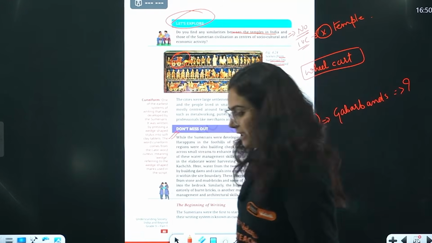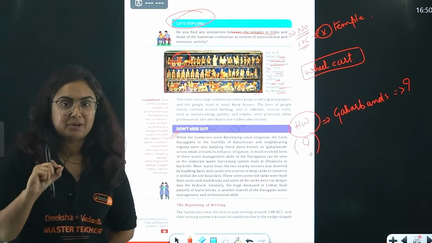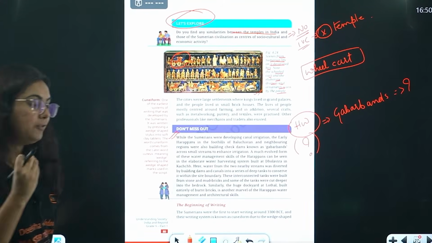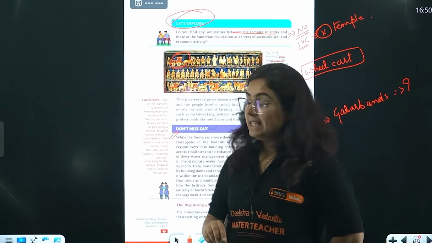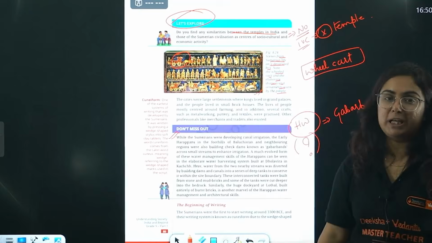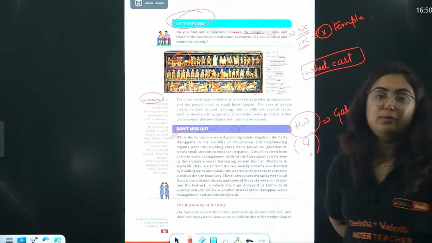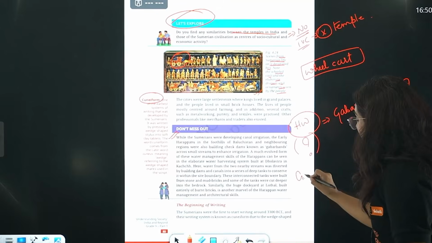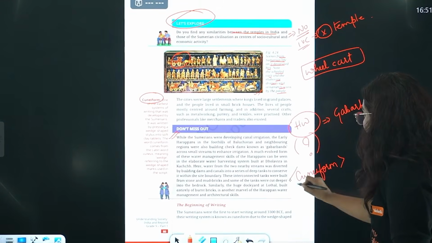One more question. Ma'am, in the Indus Valley civilization, we found a script. Do we find any script here? Yes, we find it, beta. The art of writing we found in the Mesopotamian civilization, that is popularly known as cuneiform script. Okay, that is popularly known as what, beta? Cuneiform script. Now what is it?